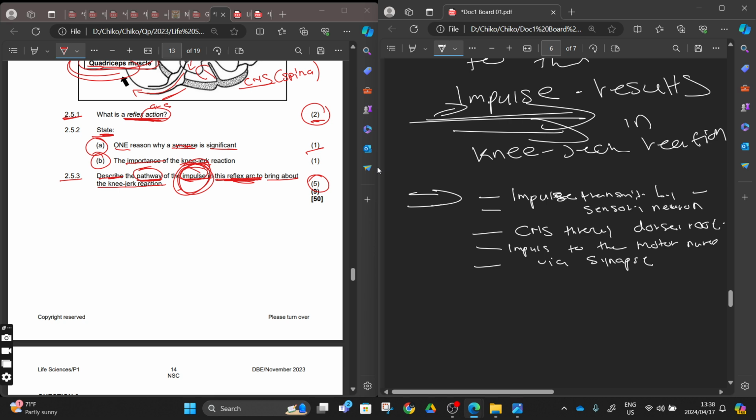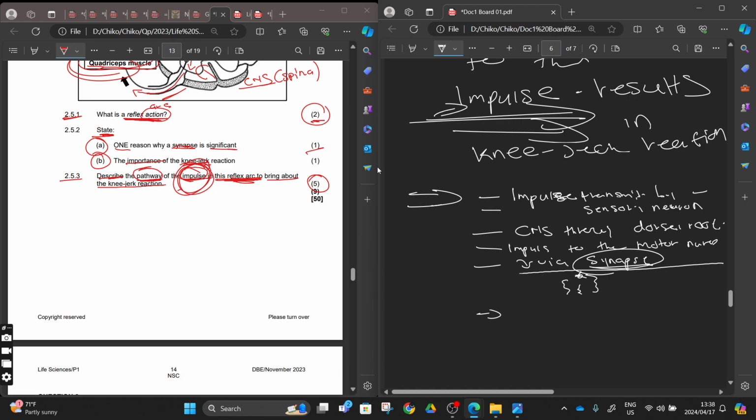Whatever is happening there, the synapse producing the neurotransmitter being picked up by the motor neuron, it's not necessary. We just want you to give us a summarized brief explanation that the impulse will move from the sensory neuron to the motor neuron through synaptic gaps. Whatever is happening in the synaptic gap is also another system.